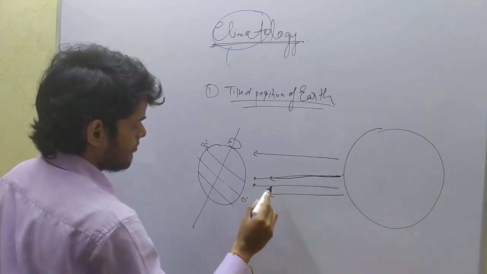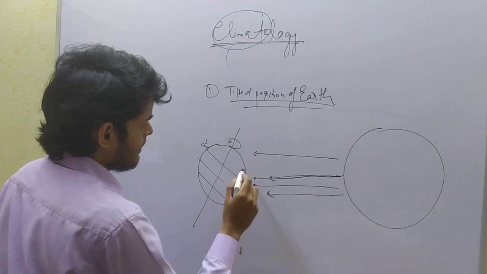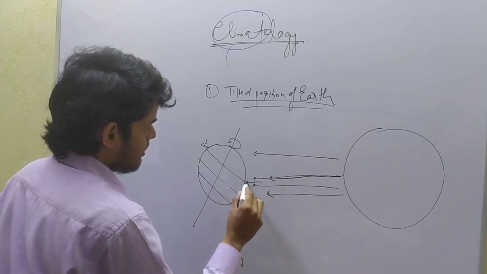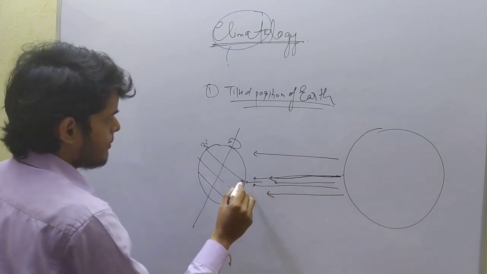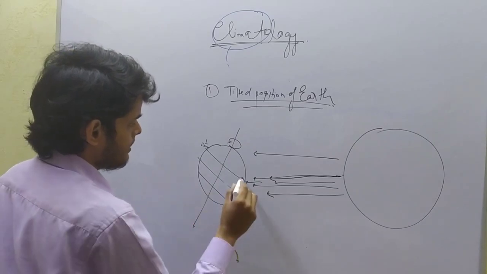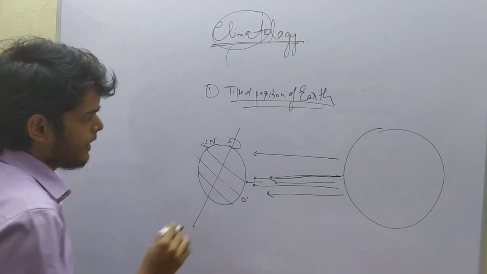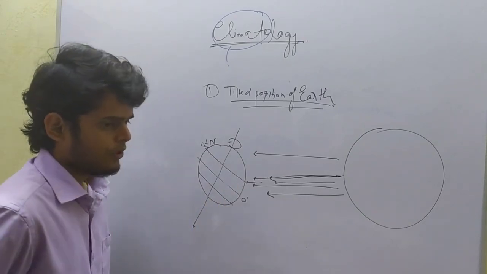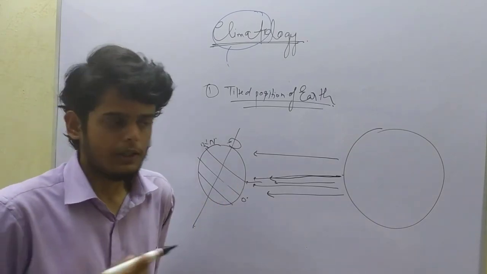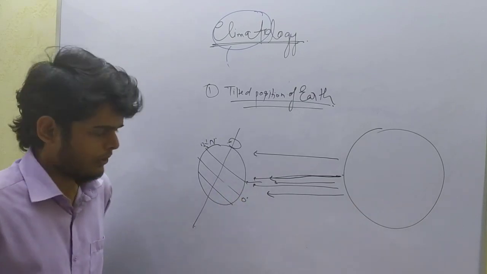We can see that solar radiation is perpendicular to the Tropic of Cancer, 23.5 degree north latitude. So here very high temperature will be found.